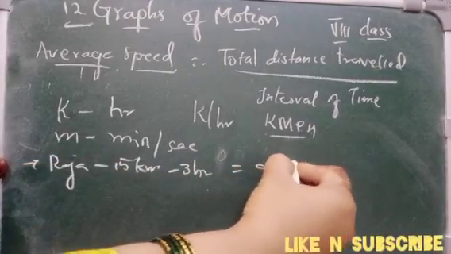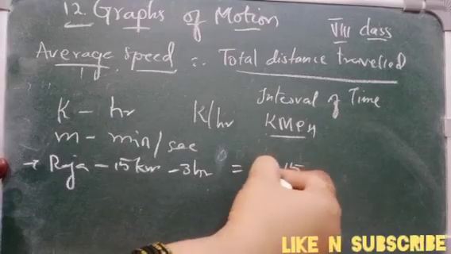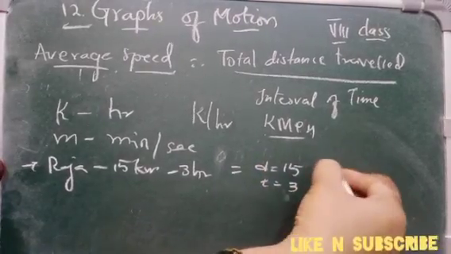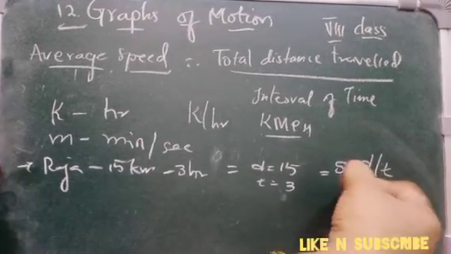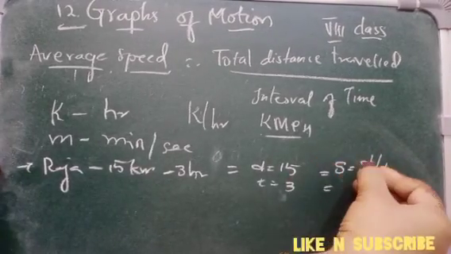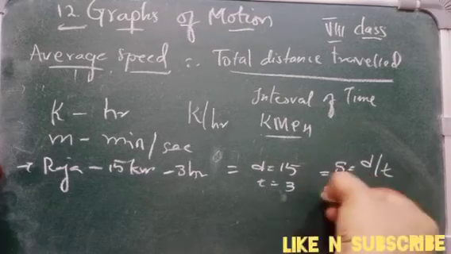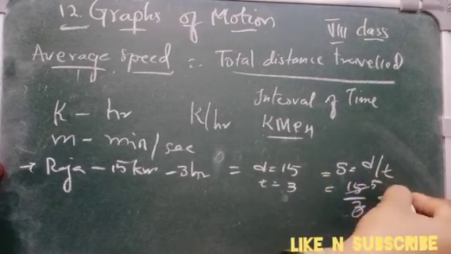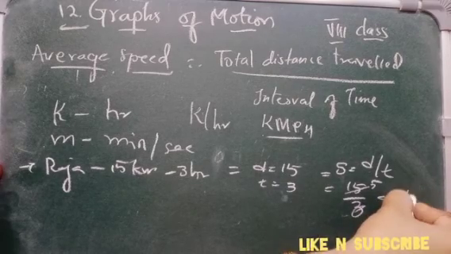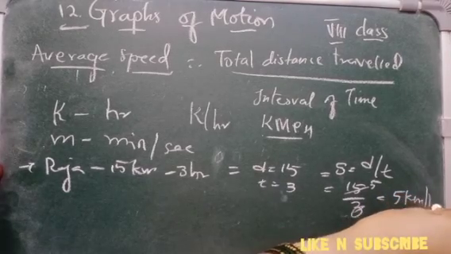Distance is 15, and time is 3. So average speed is equal to d by t, where d is 15 and time is 3. 3 ones are 3, 3 fives are 15. So average speed is nothing but 5 kilometers per hour.